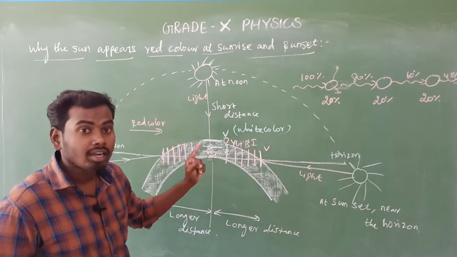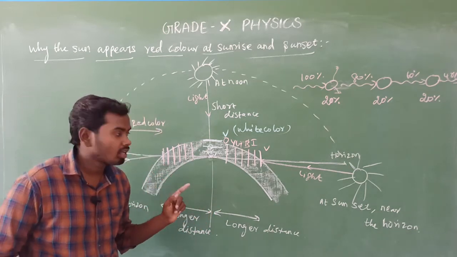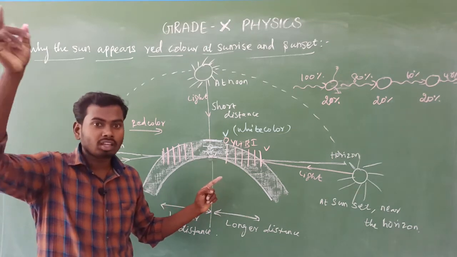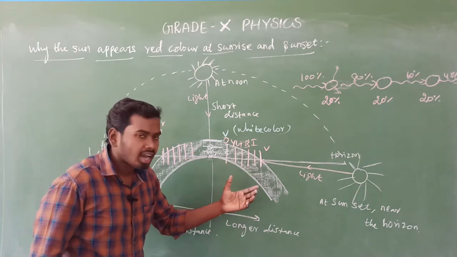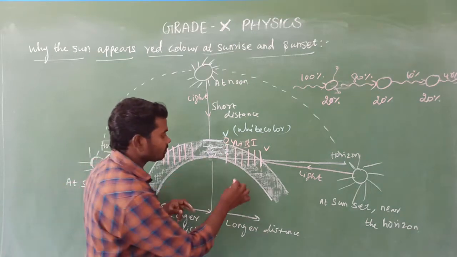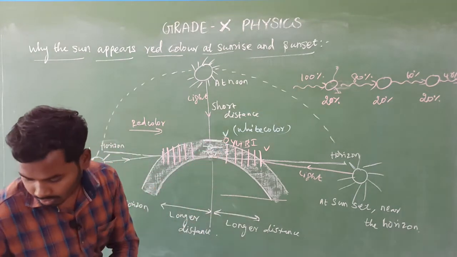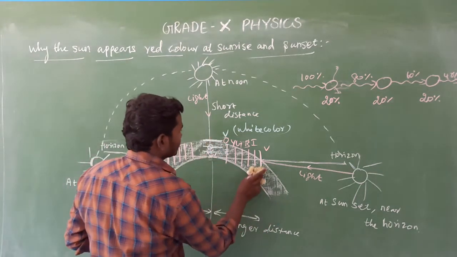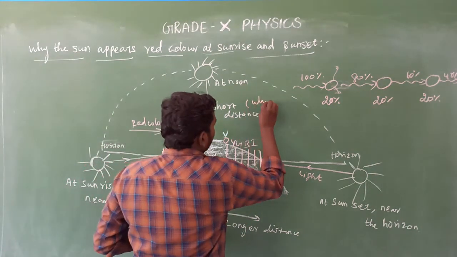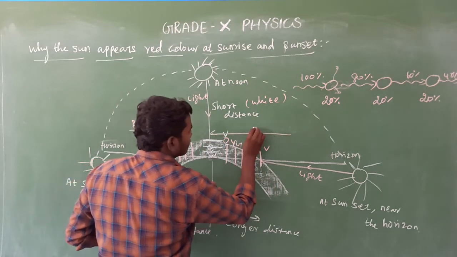Here, what color is left? Only one color is left. That is red color. Red color has maximum wavelength. So when all the colors are scattered completely, red color reaches us. Only red color reaches us.